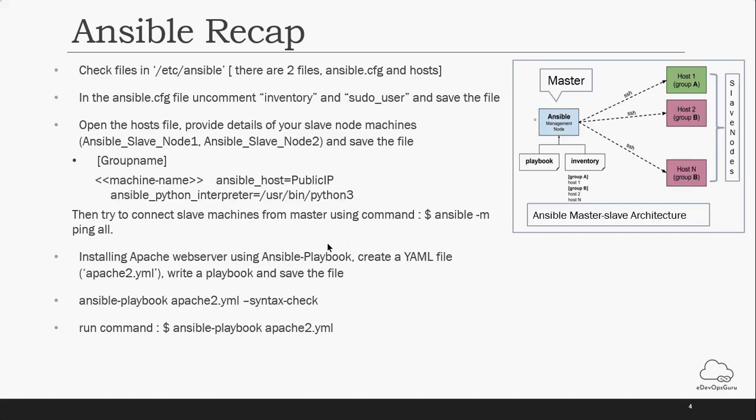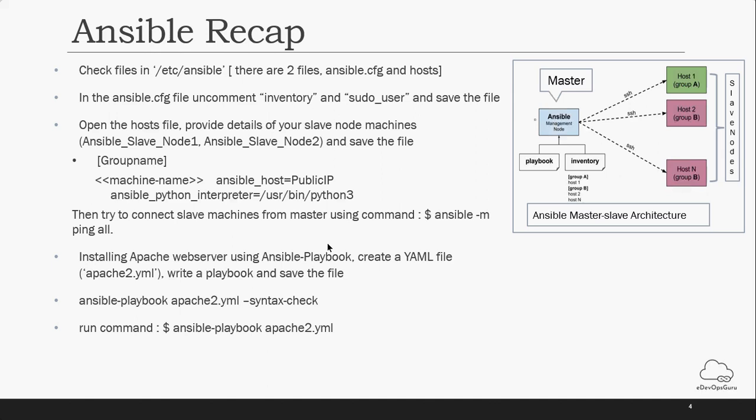Then you define the tasks to follow. Like if I want to install Apache 2 on the slave node, you mention update cache, so that it executes the apt update command first, then it will install Apache 2 with the latest version.